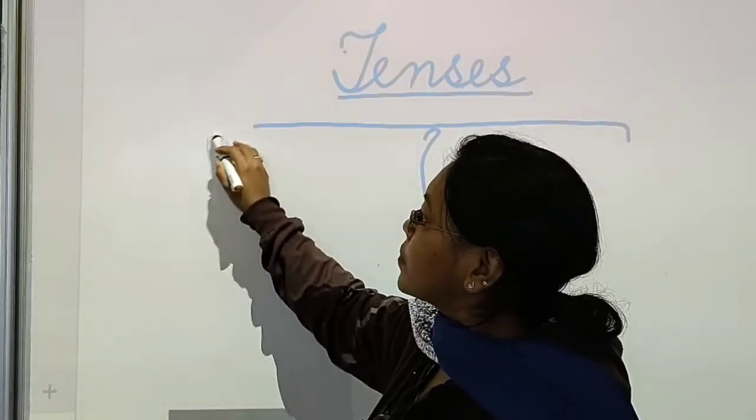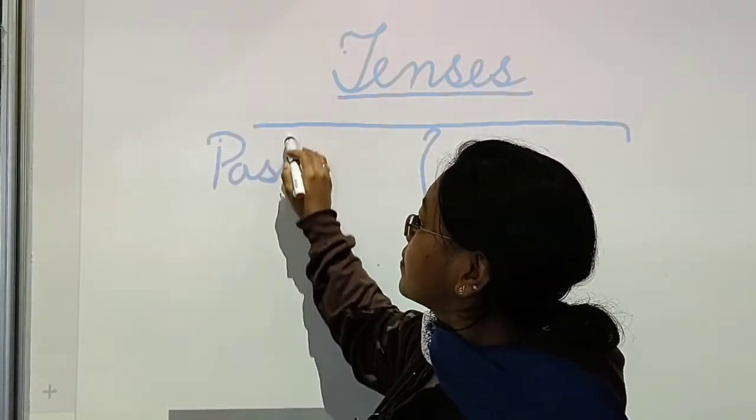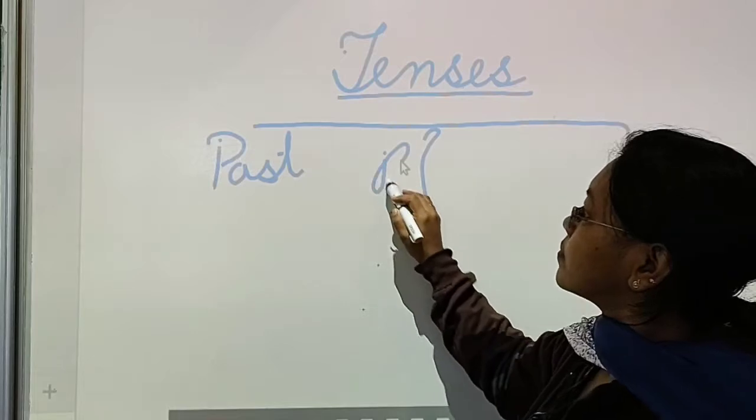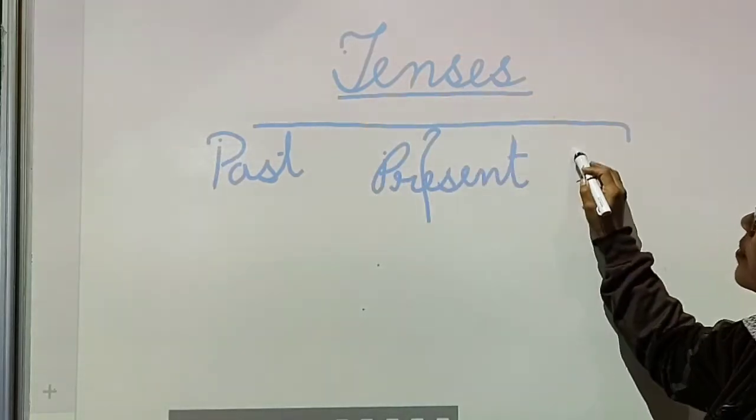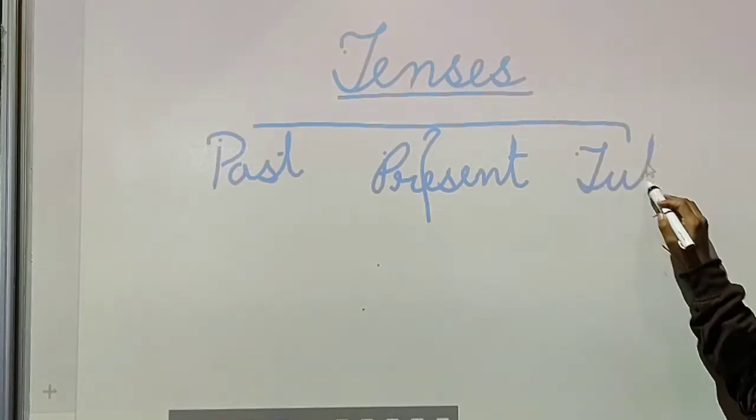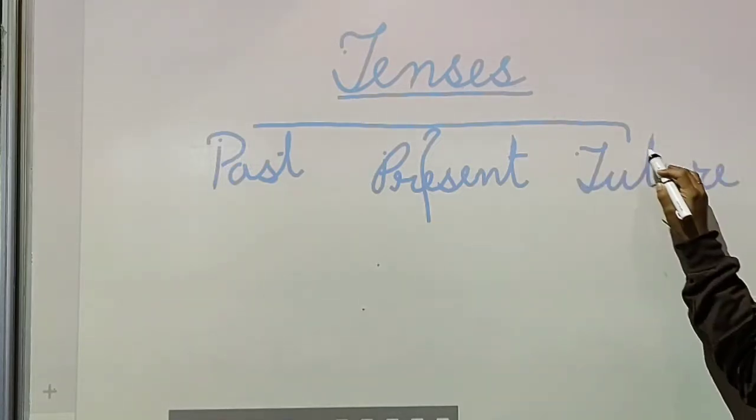First is past, then present, then future. Okay?